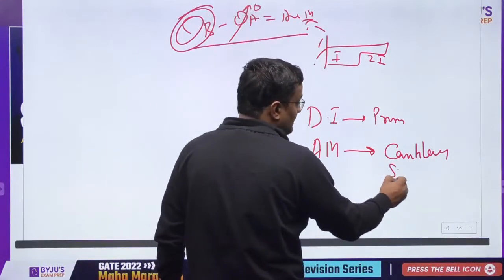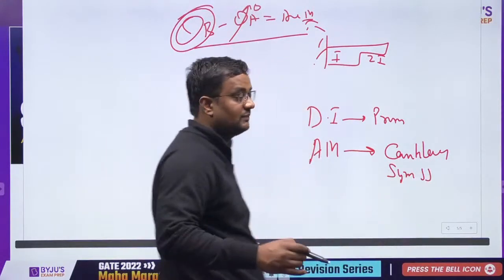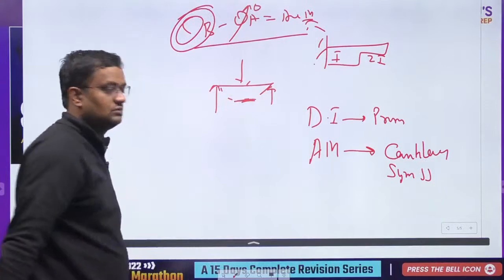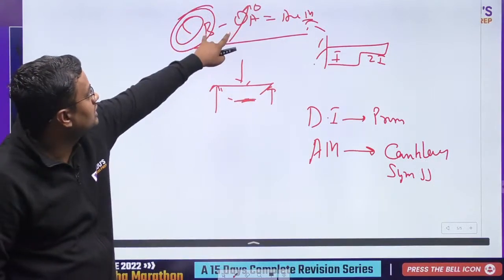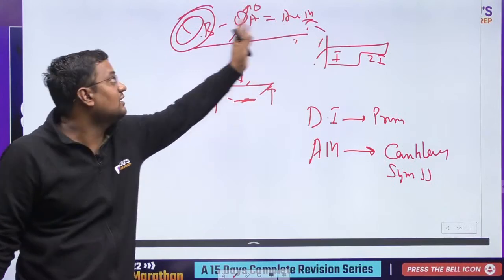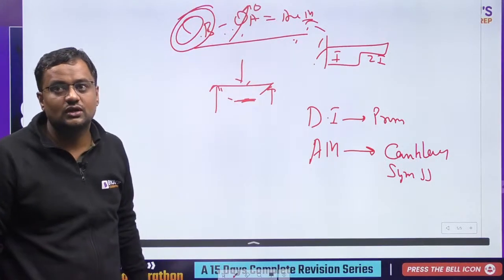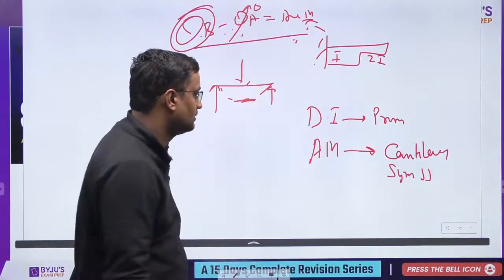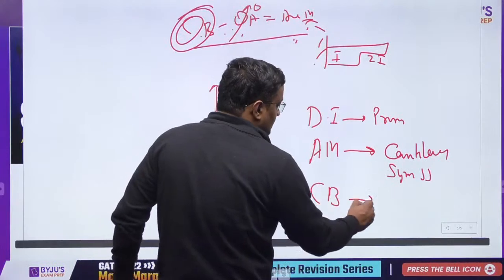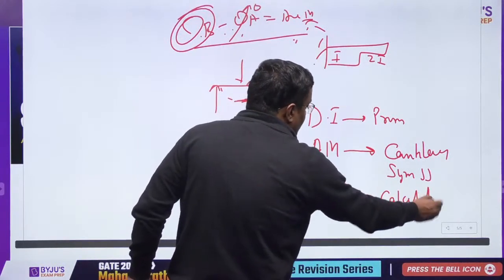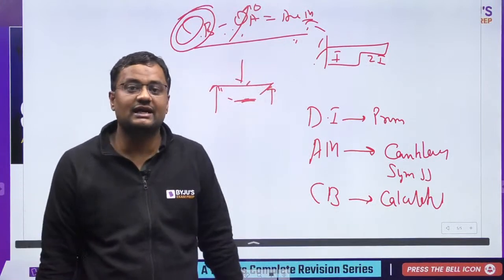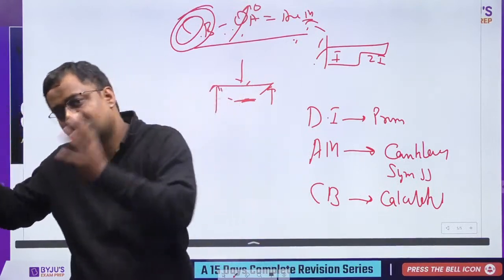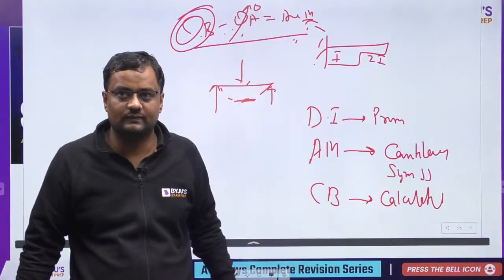So cantilever or symmetrical simply supported, because in a symmetrical simply supported beam like this, the slope at the center is 0. Otherwise it will be one equation, two unknowns. Theta B minus theta A is equal to the area. Area you can find out, but what about two unknowns? So one has to be 0. So the limitation of the area moment theorem is that it can be used only where theta is 0. Similarly, conjugate beam is calculative. When the bending moment diagram is parabolic, then converting that parabolic BMD to the loading of the conjugate beam will be very difficult.